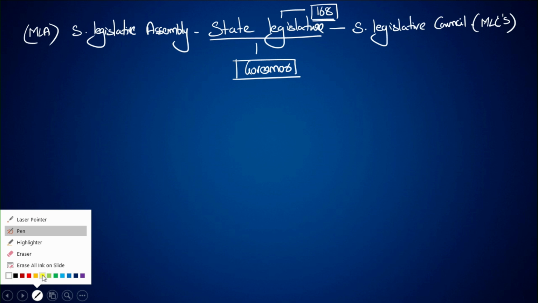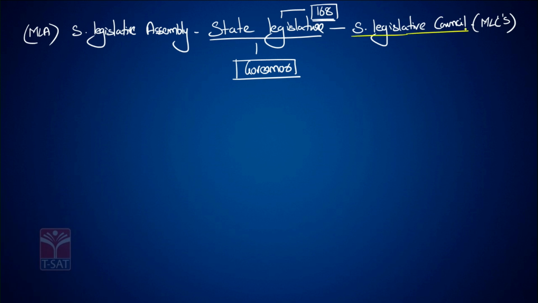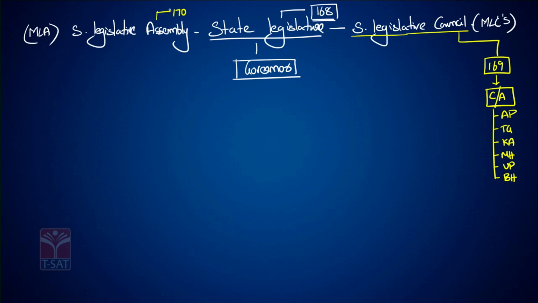It is not compulsory for a state to have a state legislative council. Article 169 of the Constitution deals with creation or abolition of the council. As on today, there are 6 states in India where there is a state legislative council: Andhra Pradesh, Telangana, Karnataka, Maharashtra, UP and Bihar. Article 170 defines the composition of the assembly. Article 171 talks about the composition of the council.